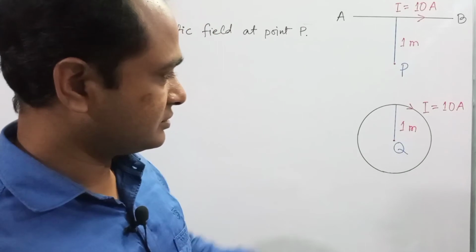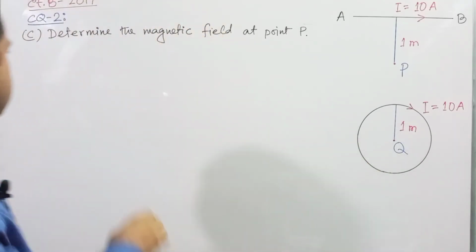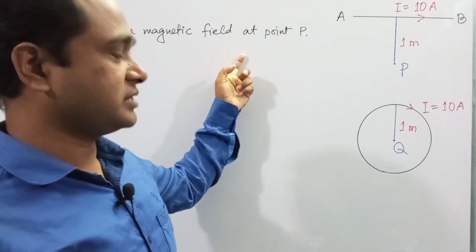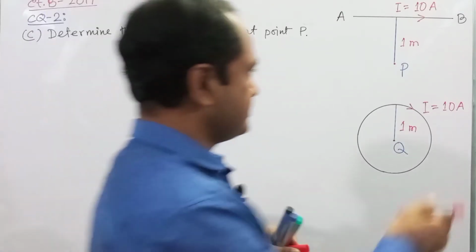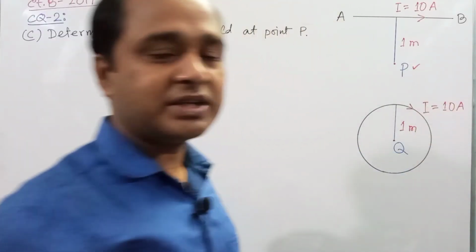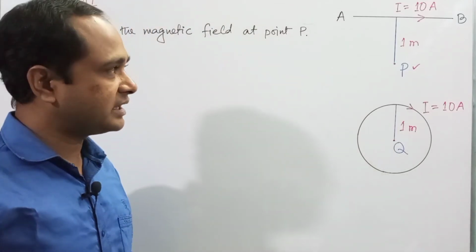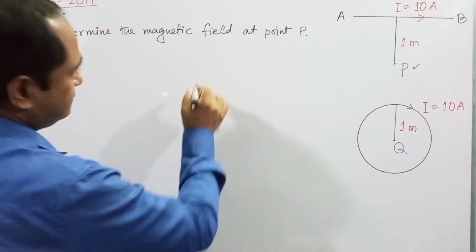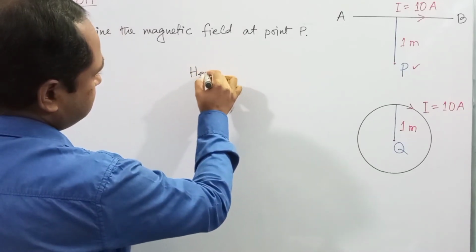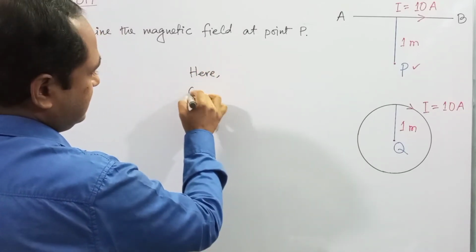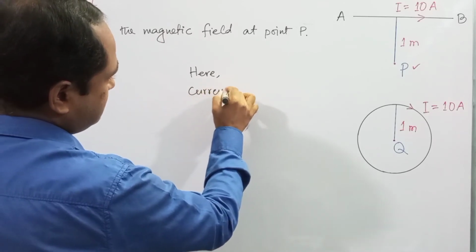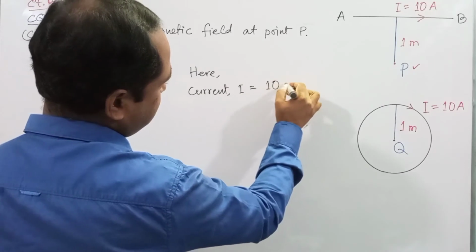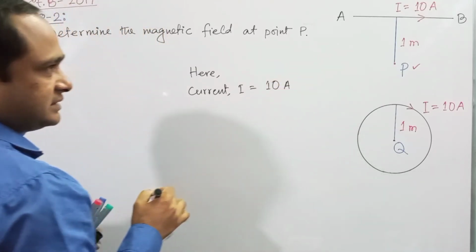Right. So the first question is question C. They said to determine the magnetic field at point P. Here the P point is here. So we have to determine the magnetic field at point P. In that case, the given quantities are: current I is equal to 10 ampere, right?